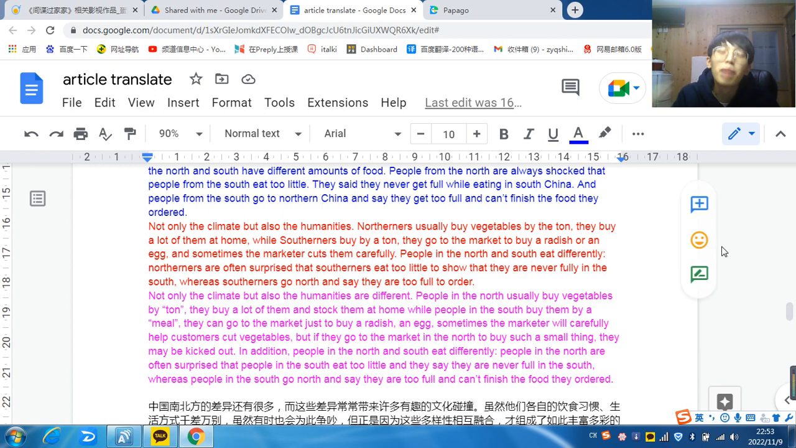So when people in the north go to the south, they say they cannot eat really full. They are never full in the south. They always need to keep buying things, but it's expensive. So yeah, they say they are never full in the south. And people in the south who go to the north say they are always too full, and they cannot finish the food they order.